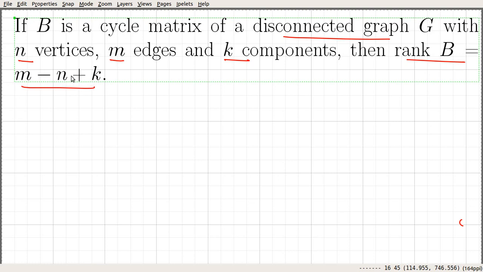So if the graph is connected, then k is equal to 1. So we already proved that if that's the case, then the rank of the cycle matrix is exactly equal to m minus n plus 1. So here we are going to prove it for a disconnected graph. This particular statement follows from the previous one, and the proof is going to be a very simple proof. So let's prove this one.